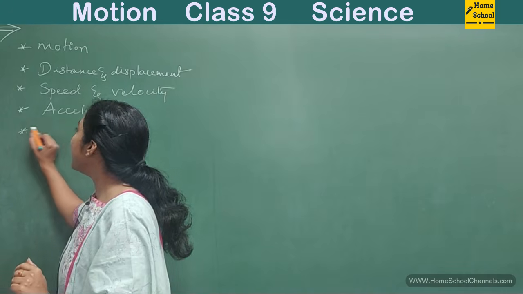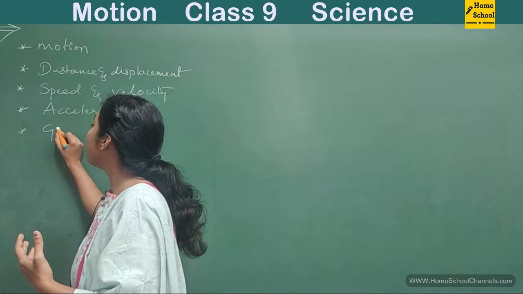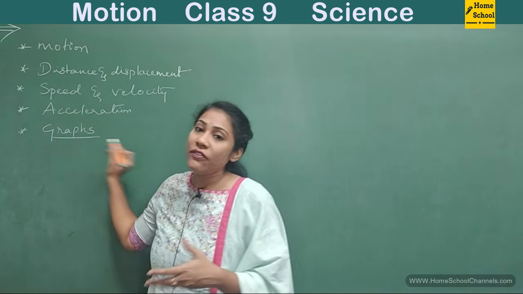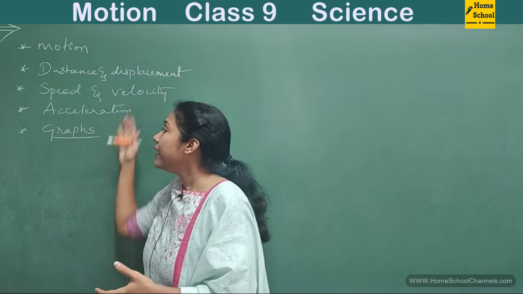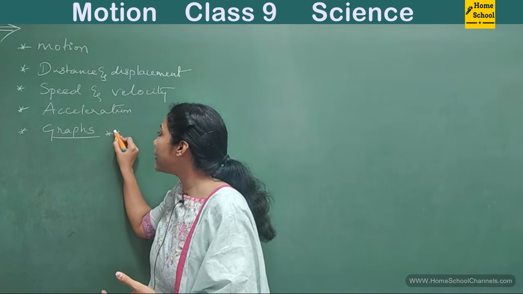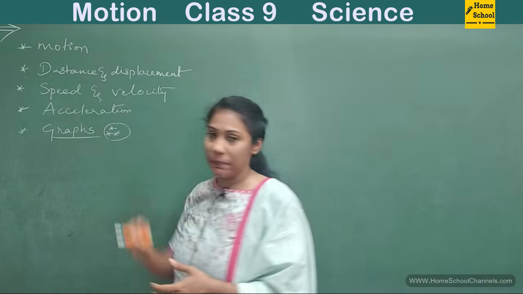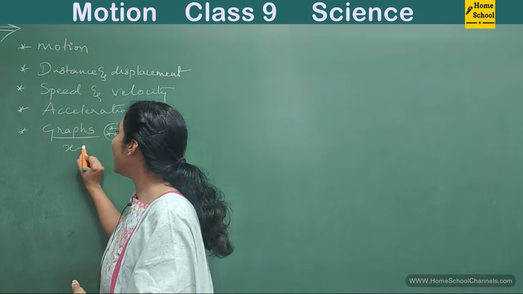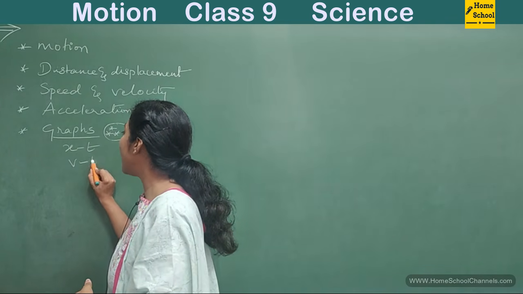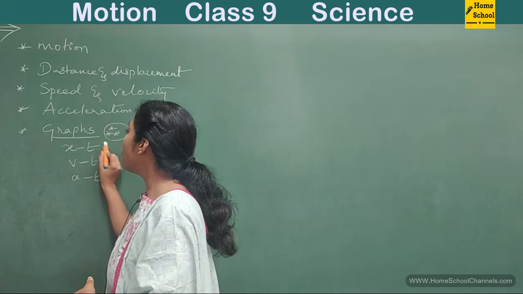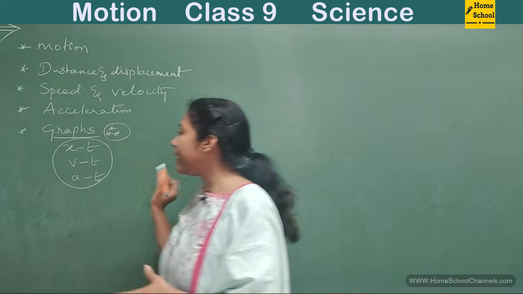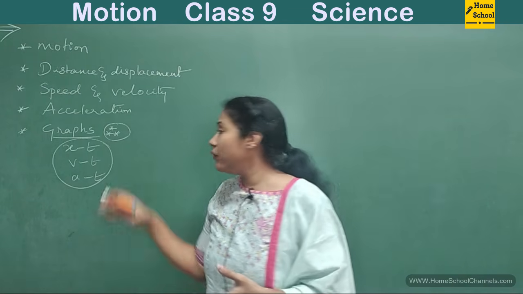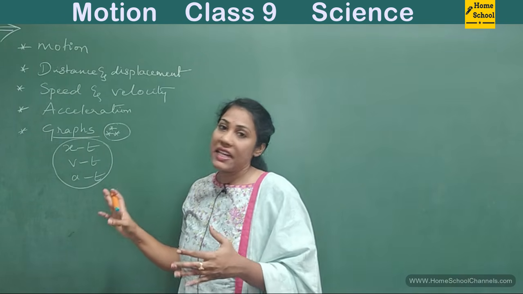And later we understand motion by plotting certain graphs. The graphical way of understanding motion is a very important topic from this particular chapter. We have three types of graphs: x-t graphs, v-t graphs, and a-t graphs. What do we mean by x-t, v-t, a-t graphs and how to plot them? What information will you get from the graphs? Everything we will study in detail.